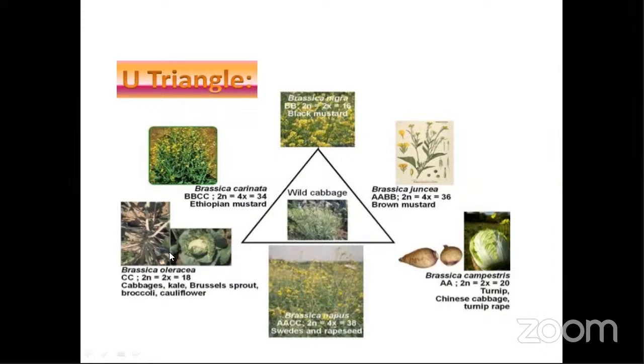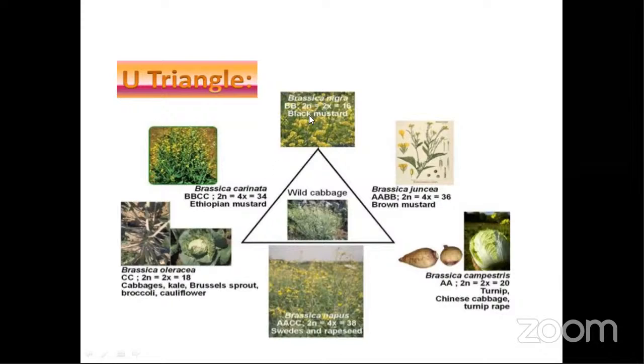When black mustard was crossed with Brassica oleracea, the genomic constitution represented as CC, 2n equals 2x equals 18, so when the 16 and 18 got crossed, it became 2n equals 4x equals 34. That is Brassica carinata, which is nothing but the Ethiopian mustard. In Brassica oleracea, we have cabbage, kale, Brussels sprout, broccoli, cauliflower. So we have Brassica oleracea variety capitata.